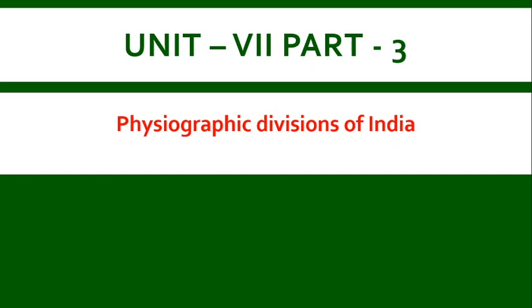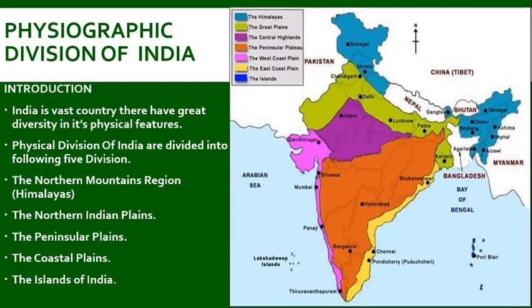Unit 7, Part 3, Physiographic Divisions of India. The country India is being divided physically according to the hills, plains, highlands, plateau, coasts, and islands. So, this will be covered under Physiographic Division of India.